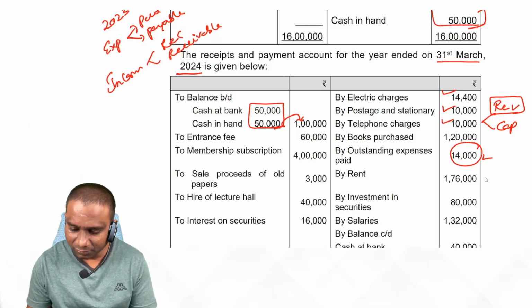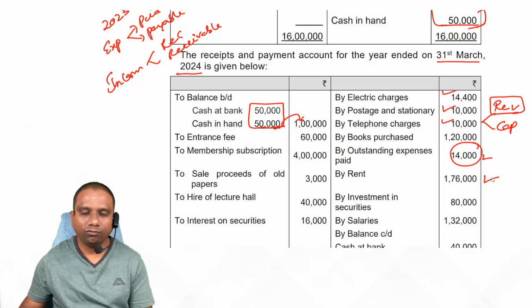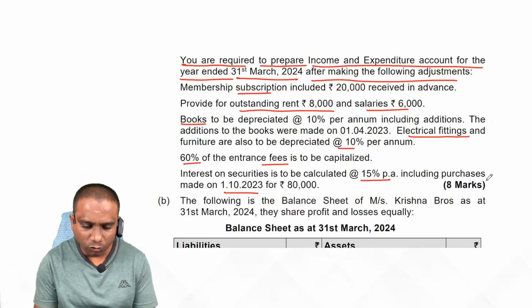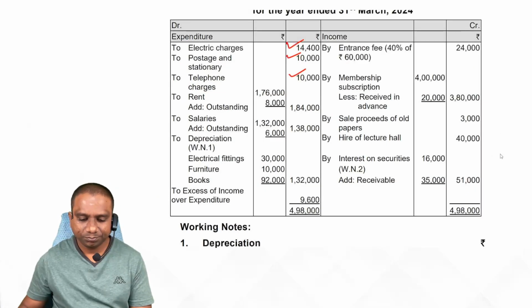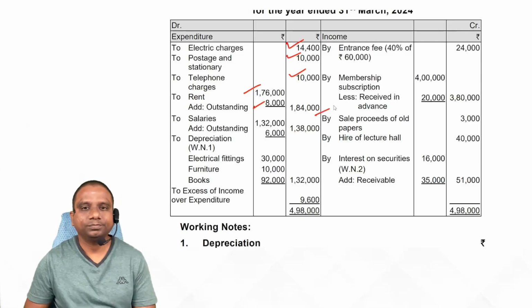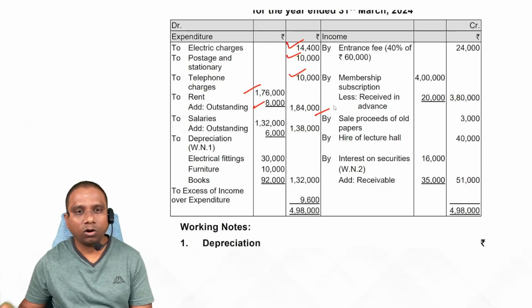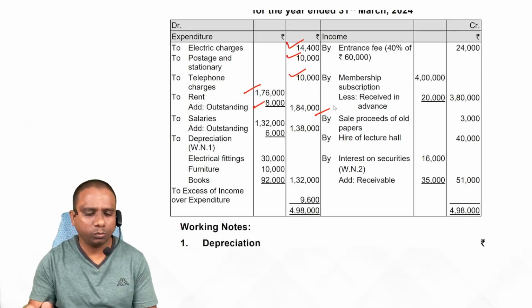Next, rent. This is the total rent paid during the year, 1,76,000. For this we have some adjustment. Outstanding rent is still 8,000 rupees. So 176 plus 8, total 184. The 8,000 rupees outstanding we show on the liability side of the balance sheet. Here you need not prepare any balance sheet.